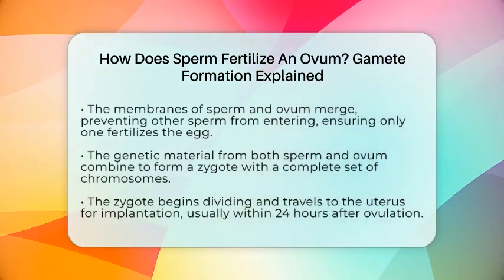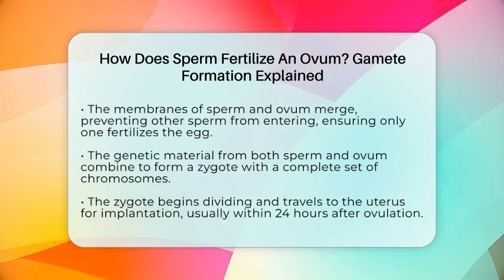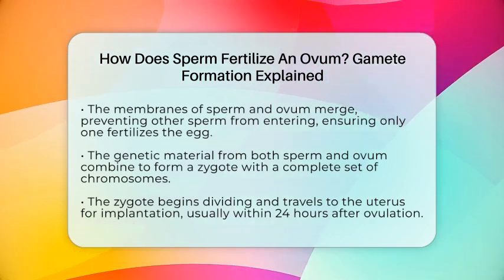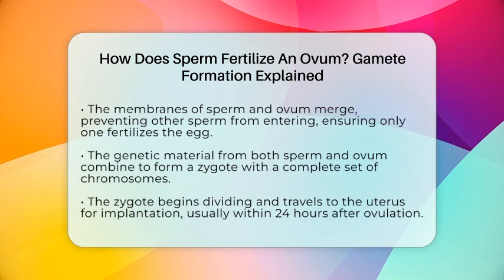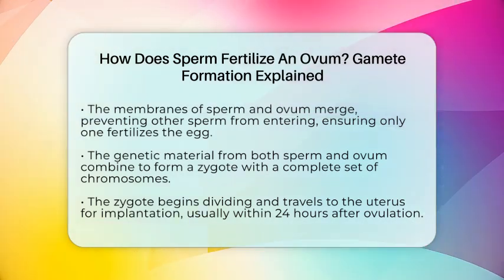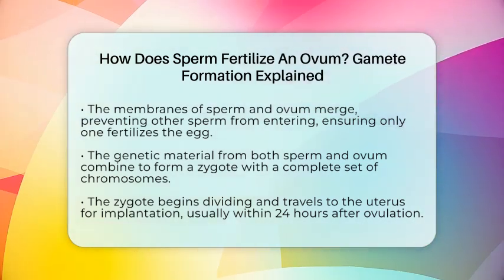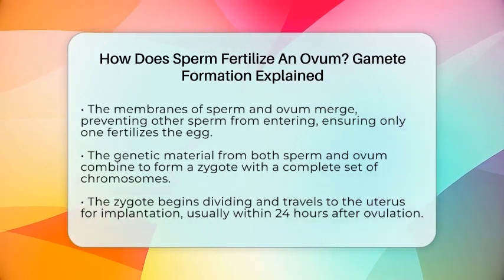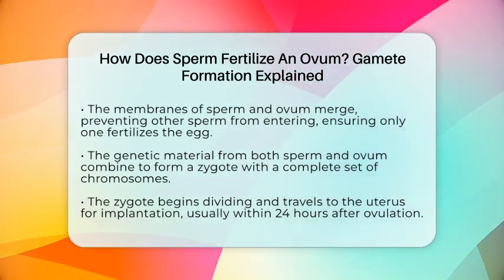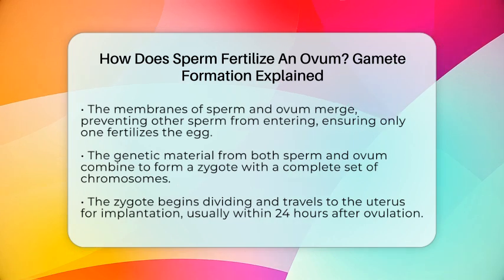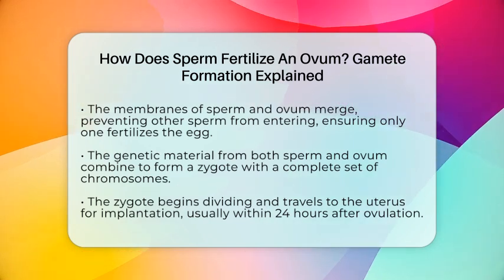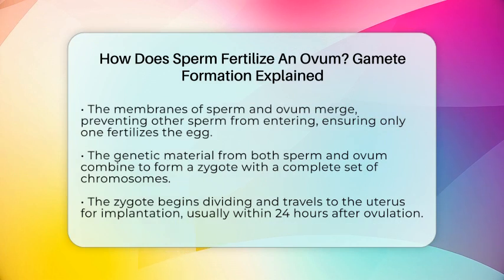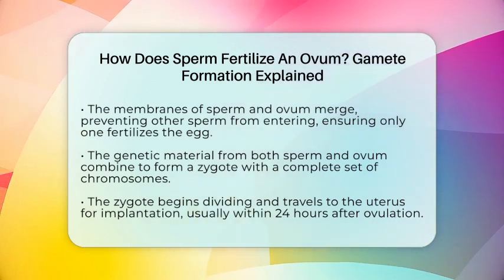Once the sperm's nucleus is inside, the genetic material from both the sperm and ovum combine. This forms a single cell called a zygote, which has a complete set of chromosomes. The zygote then begins dividing and travels toward the uterus for implantation. This entire process, from sperm reaching the ovum to fertilization, usually happens within 24 hours after ovulation.